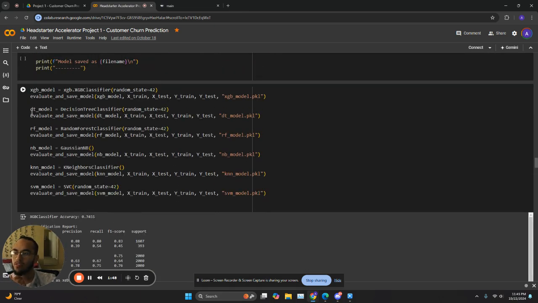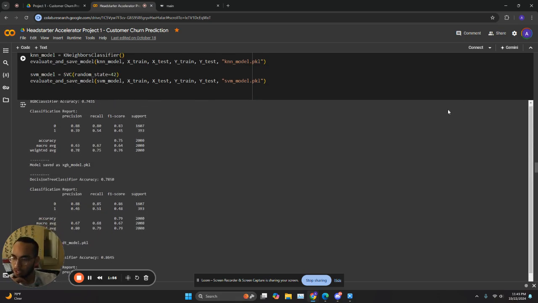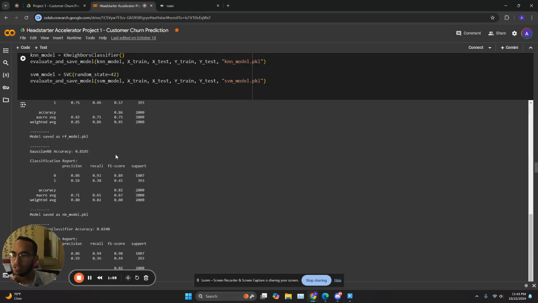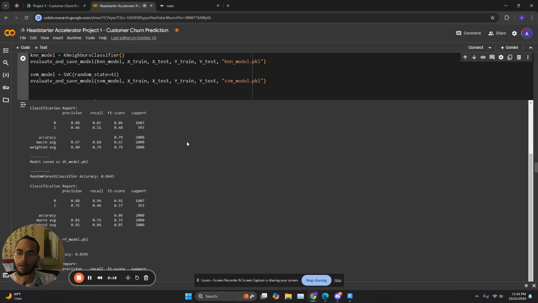So we trained a bunch of different models such as XGBoost, decision tree models, random forest models, naive Bayes models, so on and so forth. And we got a few recalls from that. Using those recalls, we can analyze how well the model predicted if a customer was likely to churn or not. Recall will tell us how many customers the model incorrectly predicted as people who wouldn't churn but actually did churn. So the more we can maximize the recall, the better for the model.